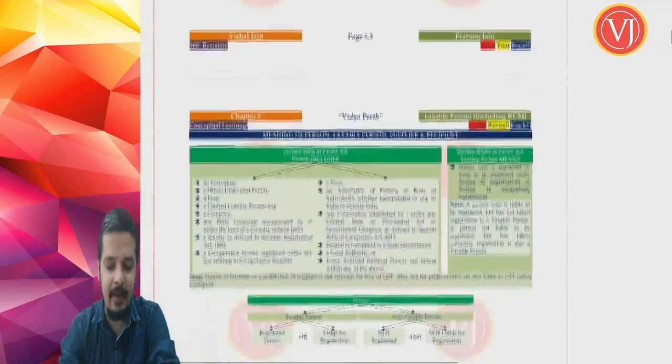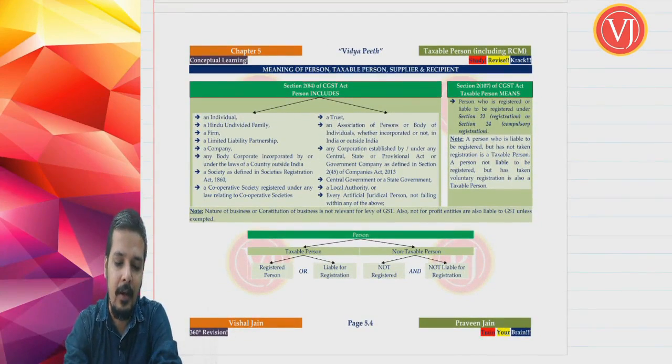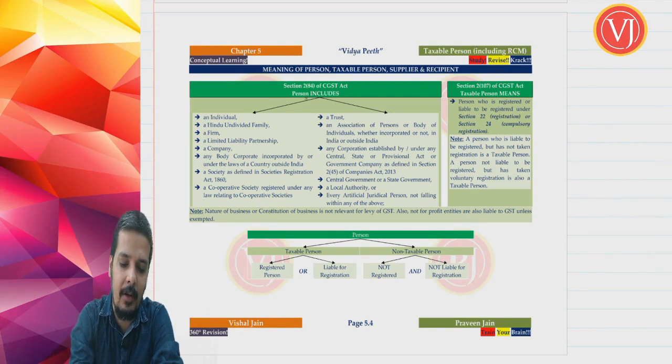As this chapter is all about taxable person, friends, let us first understand what is meant by person.